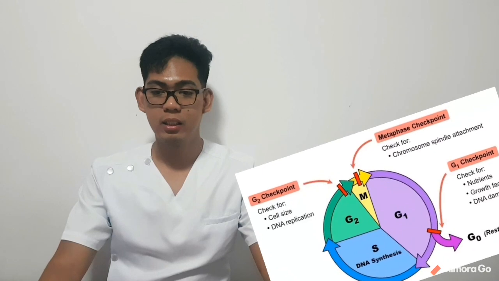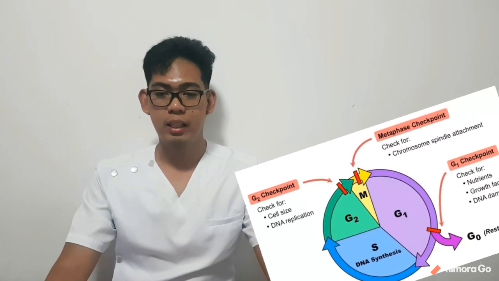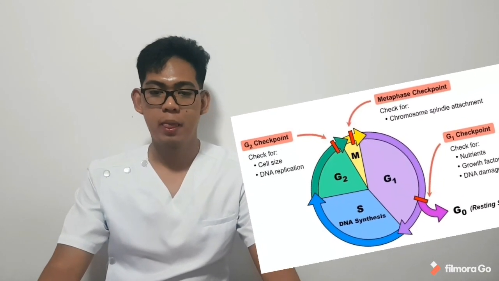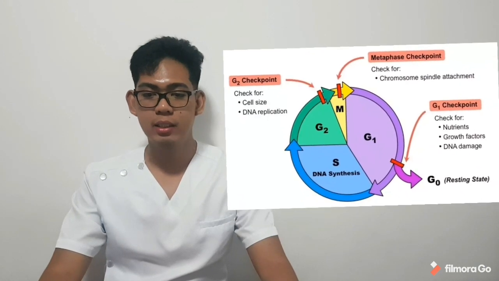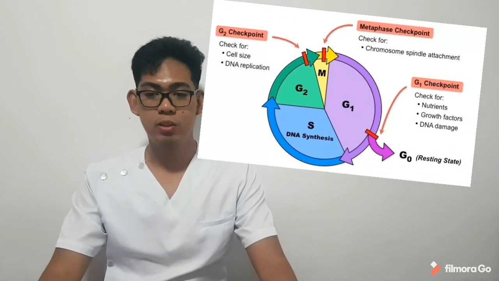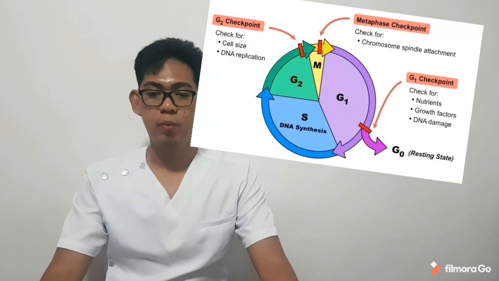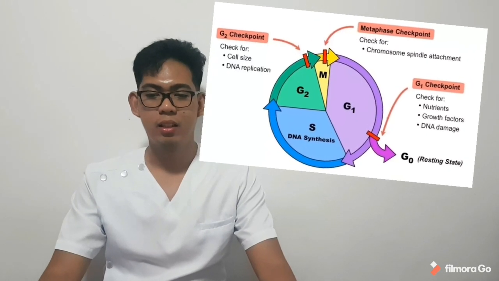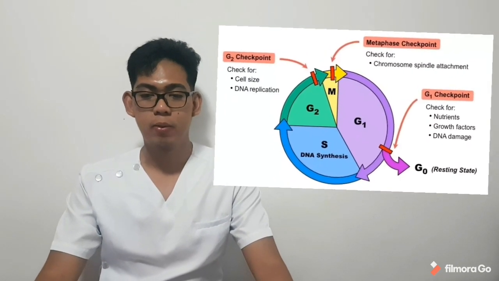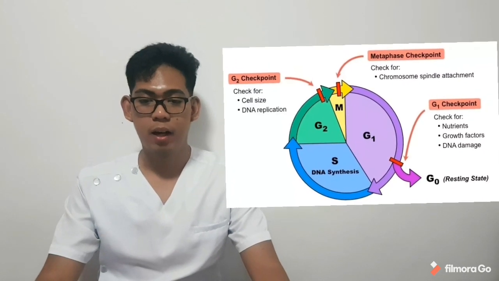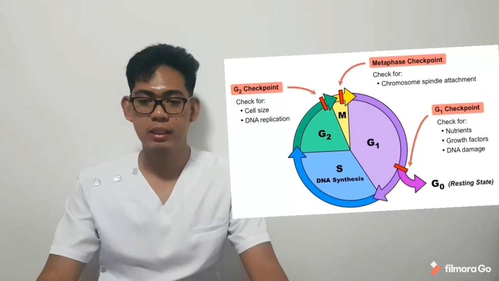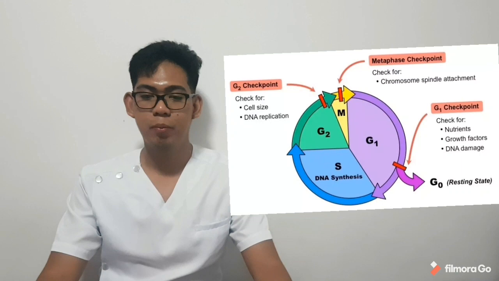The S or synthesis phase, in which the cell synthesizes DNA. The G2 or second gap phase, in which the cell prepares to divide, and the M or mitosis phase, in which cell division occurs.